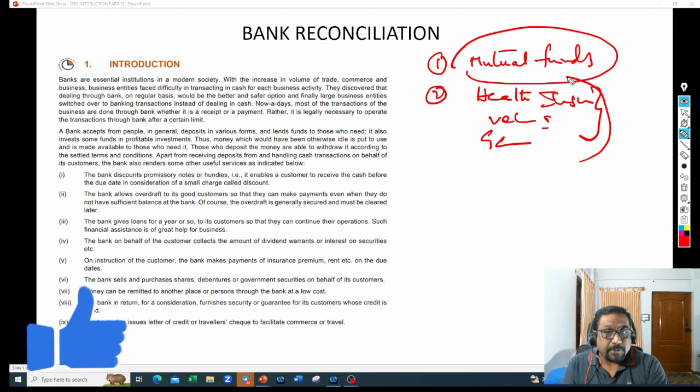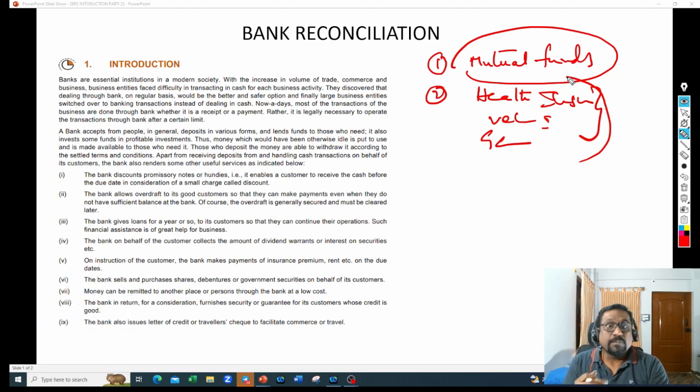They do treasury operations. What do you mean by treasury operations? If you want to transfer some fund from one account to another account or one place to another place, they will facilitate that. They will provide that facility to transfer the amount from one person to another person, from one place to another place, one country to another country. So there are many services being provided. For all these services, what do bankers do? They will charge something.